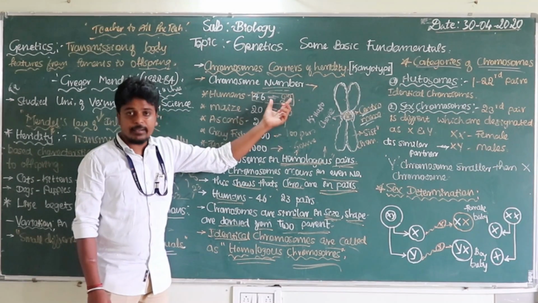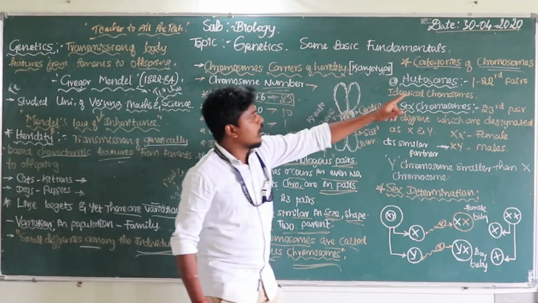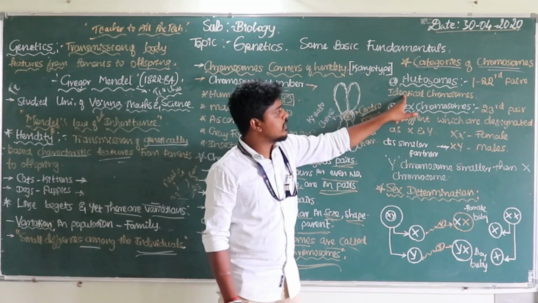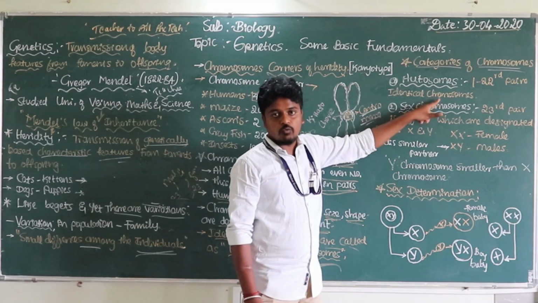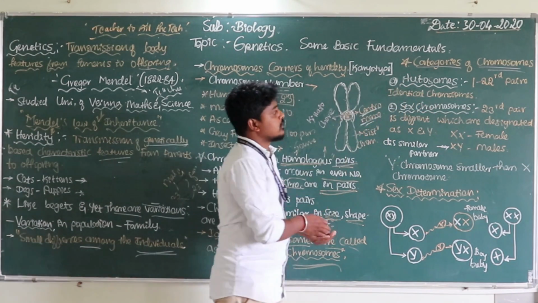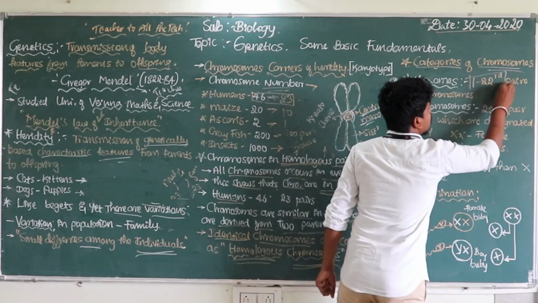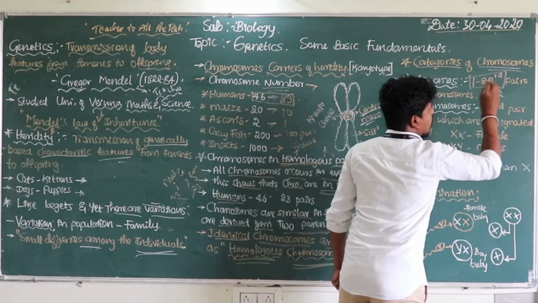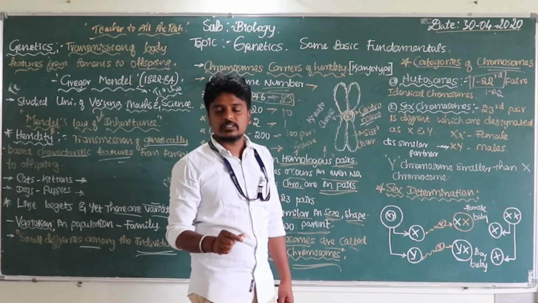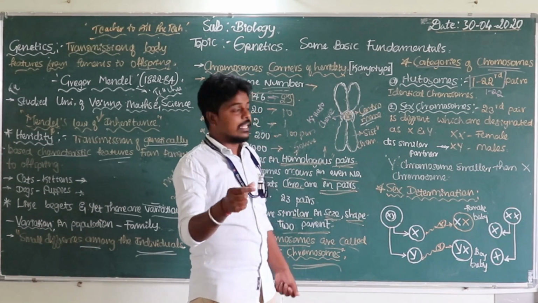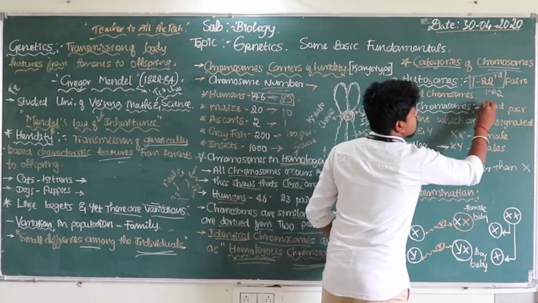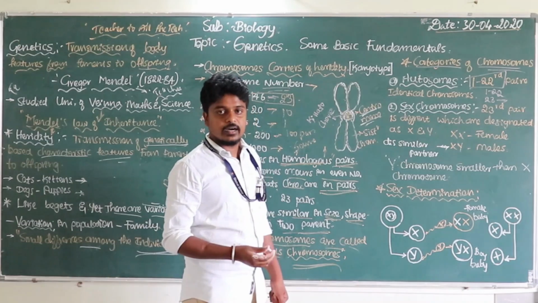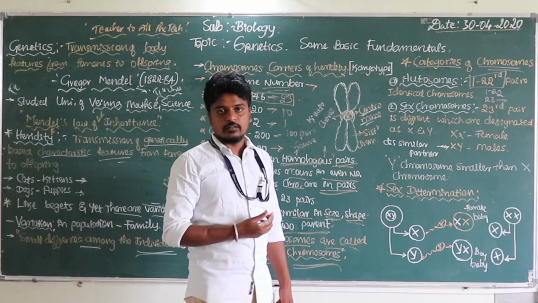In those 23 pairs, the 1st to 22nd pairs of chromosomes are always identical. The sets of pairs from 1 to 22 are always identical. The last pair, the 23rd pair, are they not identical?